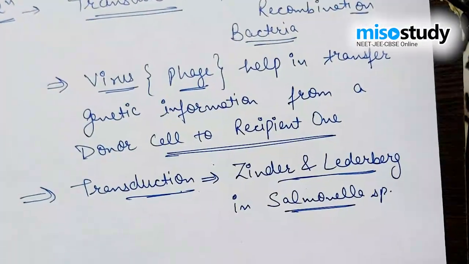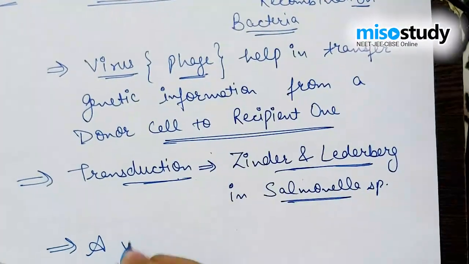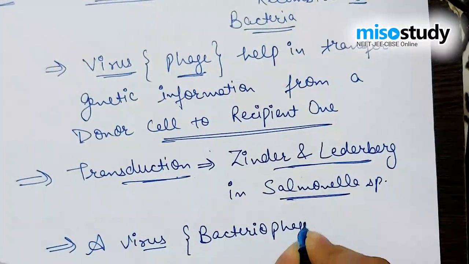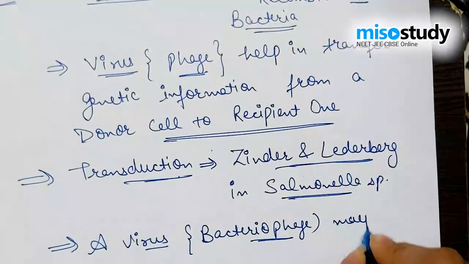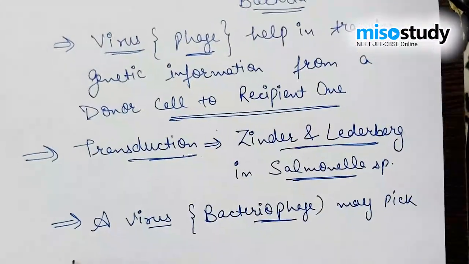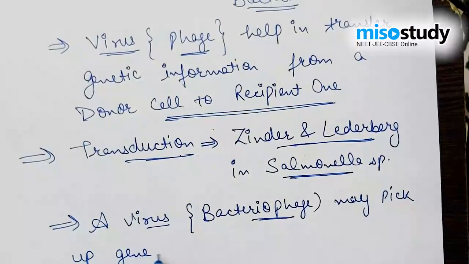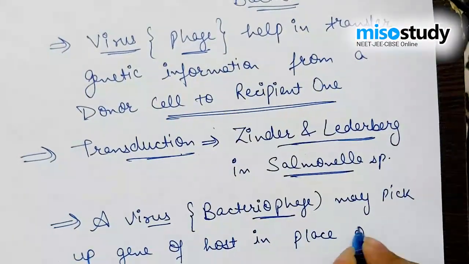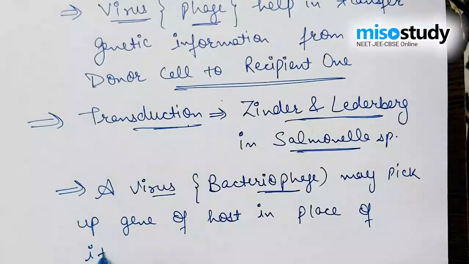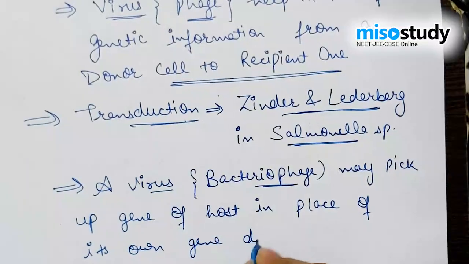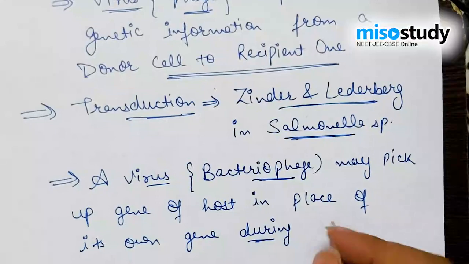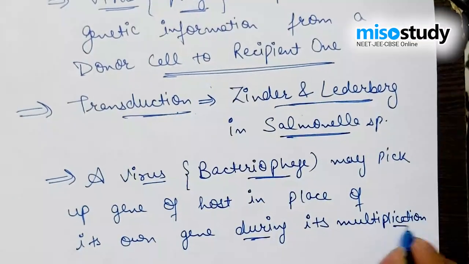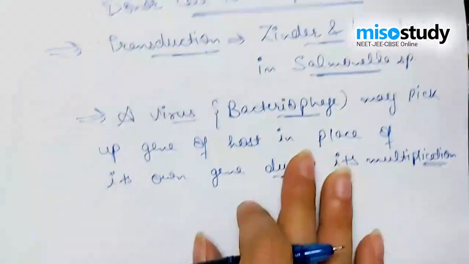In the transduction process, a virus named bacteriophage may pick up a gene of the host in place of its own gene, and that exchange generally occurs during its multiplication in the host cell.